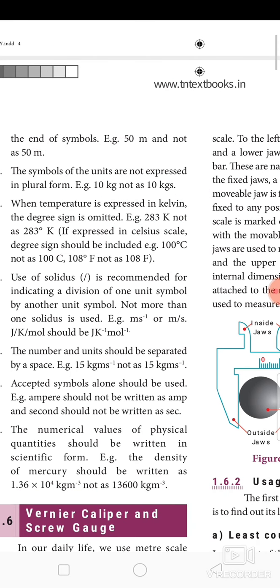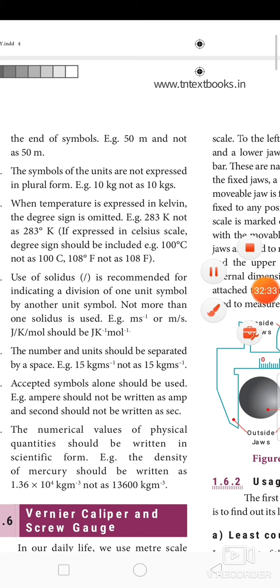The number and the unit should be separated by a space. So you have to put a space. Accepted units must be used. Not accepted units should not be used.